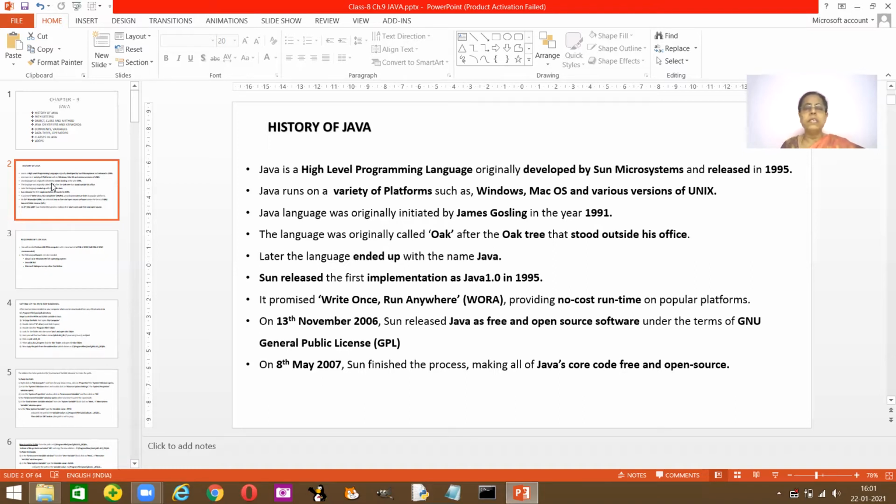Now the versions, you can check on the net. I've seen up till Java 10. I'll be using Java 8 to teach you this programming language. You can actually use any of these, Java 7, Java 8. They all work the same way. You can download any of these and it's free because it's open source software.